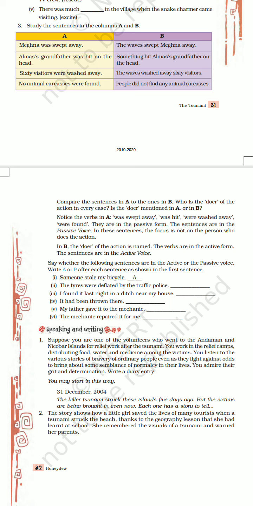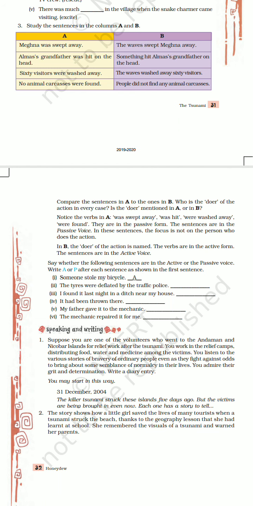Again, next sentence. Alma's grandfather was hit on the head. Grandfather didn't hit anything, but he was hit by something. Grandfather did nothing. Something hit Alma's grandfather on the head. Here something is our subject. Something hit the grandfather. So dear students, I feel you got some information about active and passive voice. Now you can identify which sentence is in active voice and which is in passive voice.